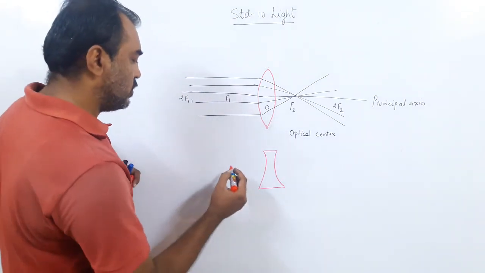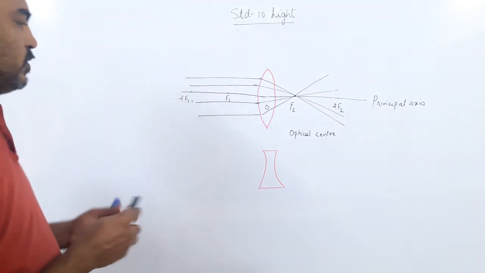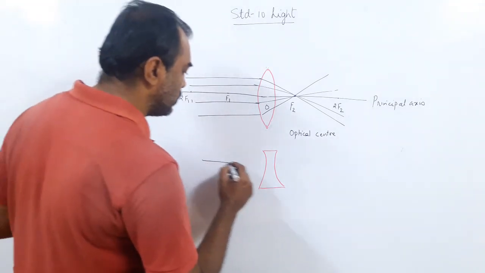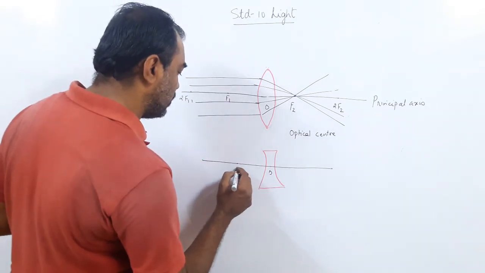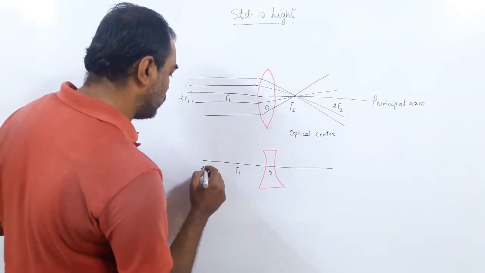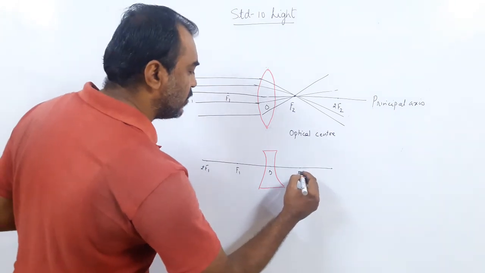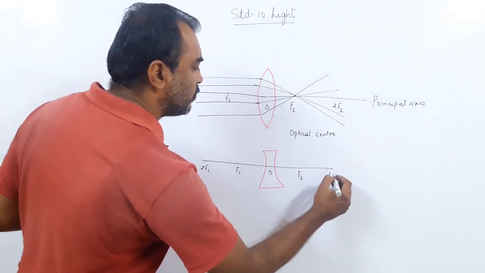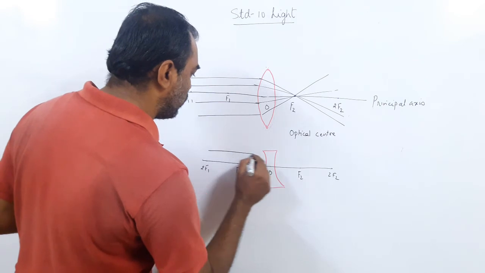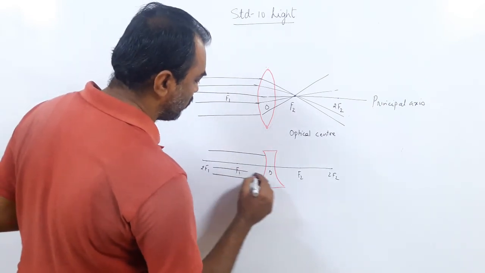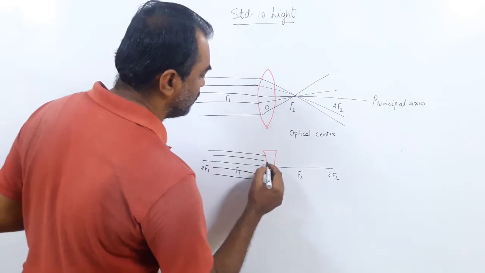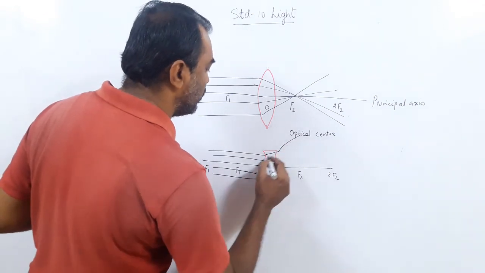So this is what we have got, and we can even draw the concave lens. This will also have two surfaces, so two centers. It will have the optical center, it will have f1, 2f1, f2 and 2f2. Now, rays of light, you can see the surface. What will happen to these rays of light? They will diverge.